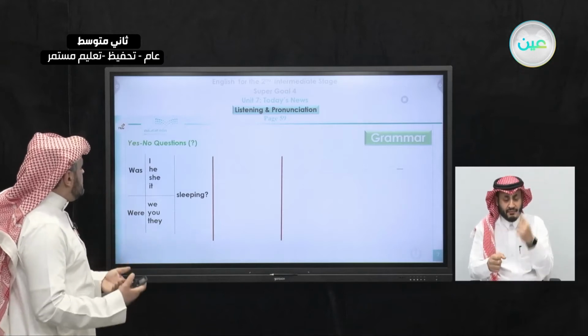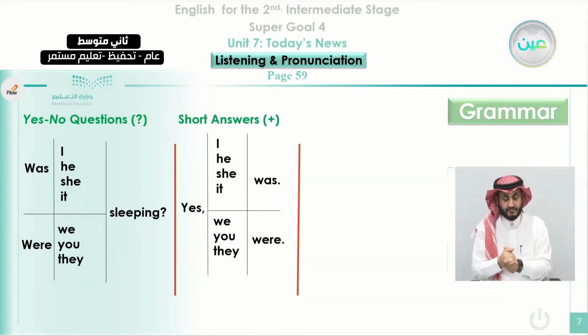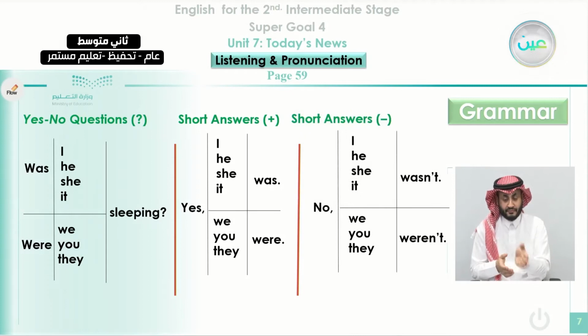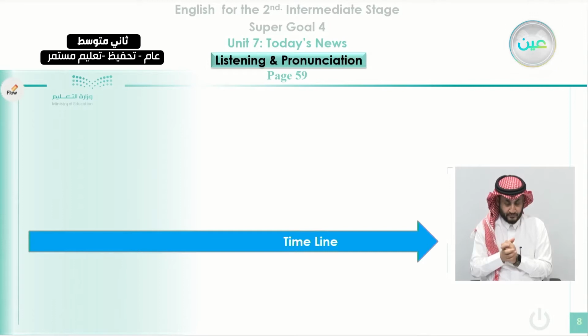Okay, and here we can tell how to make the question with other pronouns. Was I, was he, was she, was it, and were also with the other pronouns, were you, were they, and were we. The short answer, yes he was, yes she was, yes they were. Also you can say yes you were, yes we were. In the negative, we can just add not, so we can say no I wasn't, no he wasn't, no they weren't, no you weren't.